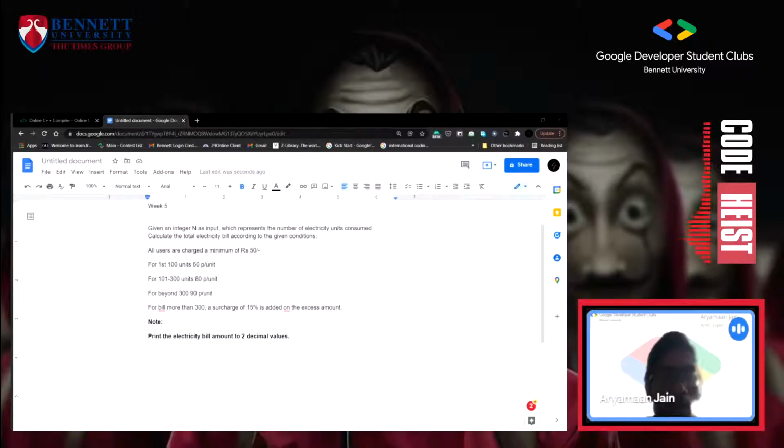The other two questions, as far as I remember, were about leap year, I guess. One was about leap year, another was about finding whether one array is the square root of another array. Order doesn't matter. So this was the other question.